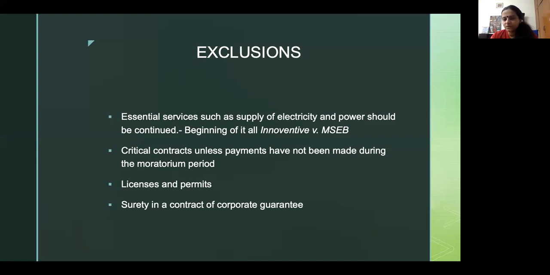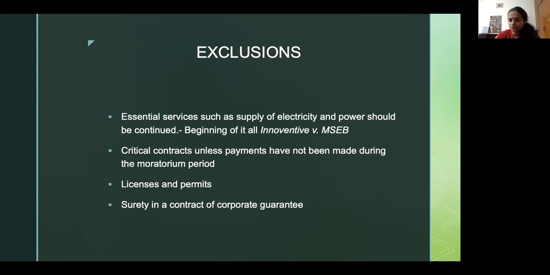After that, an amendment was made into the code and in the CIRP regulations, saying that the RP should keep making critical payments to these electricity and power suppliers, and they will continue to provide essential services. They should not be stopped because of the moratorium. Critical contracts have to continue. Aside from that, for example, for a corporate debtor in the cement industry, there would be contracts with somebody who supplies the raw material, somebody who supplies the machinery. These critical contracts should continue, as long as payments are being made.